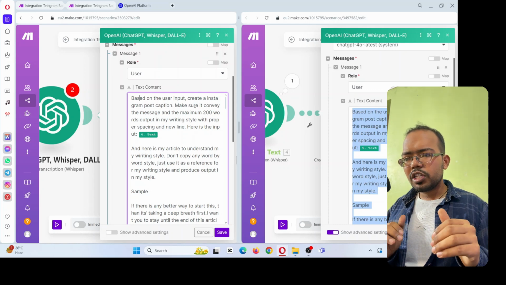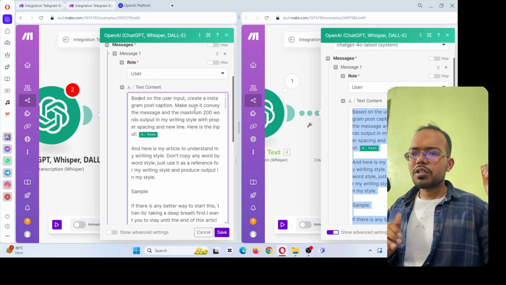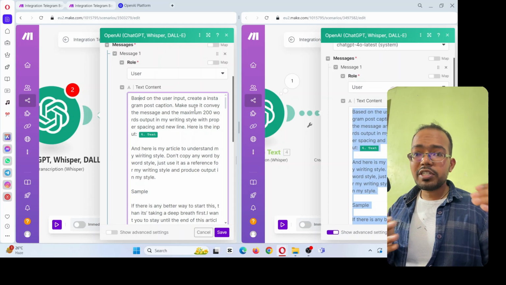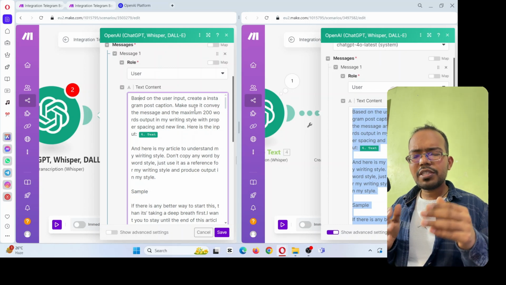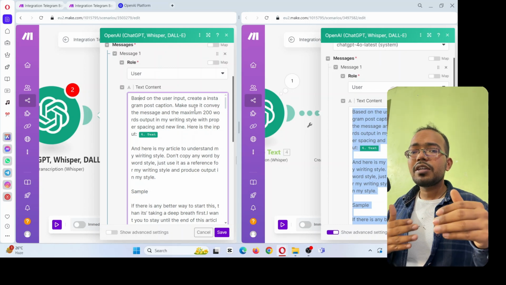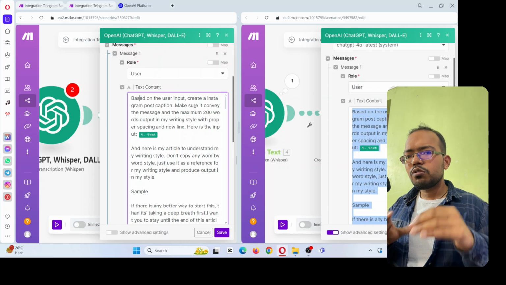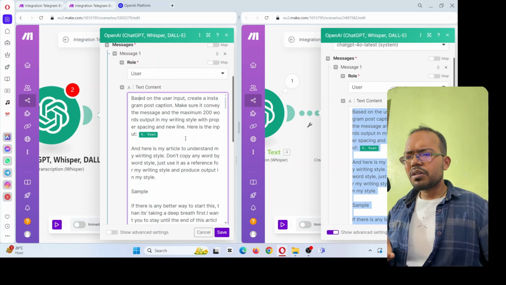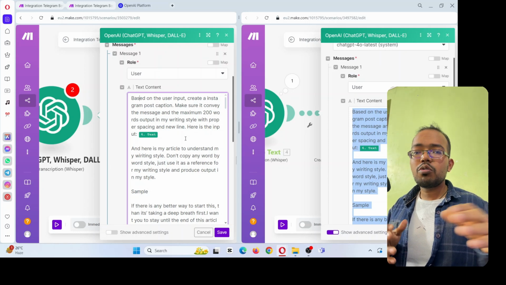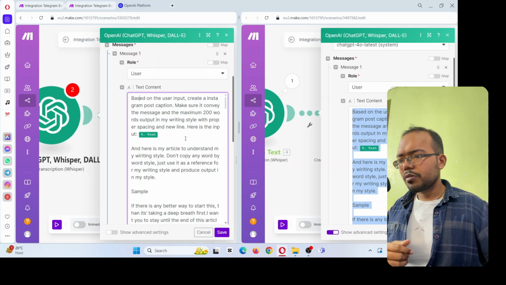If you are using this post for LinkedIn or Facebook, then maybe the limit is different there. LinkedIn can contain more words. Instagram captions have a character limit, so you can't go beyond that. That's why it's better to limit it at a certain point. I chose 200 words, but maybe you can extend to 300 words. You need to check the exact word count.